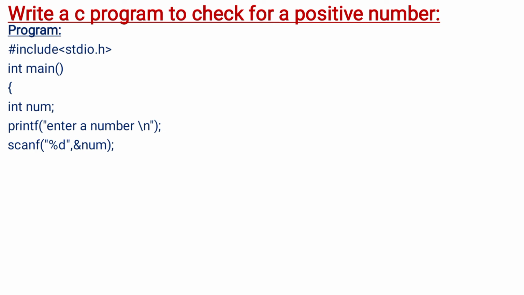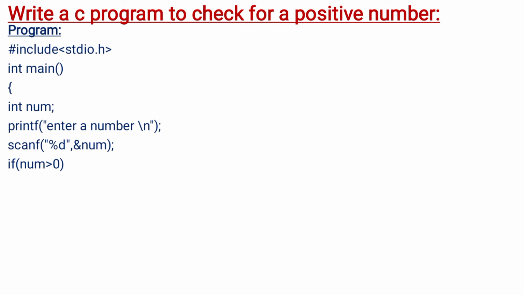So to read the number, we have to write a scanf function. Scanf within the double quotes %d. This %d is the format specifier for the integer data type, and then comma ampersand num. So this ampersand is the address operator. Whatever number is entered by the user should be stored inside the num variable.